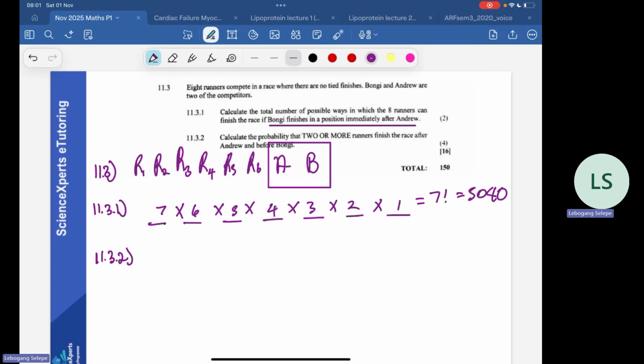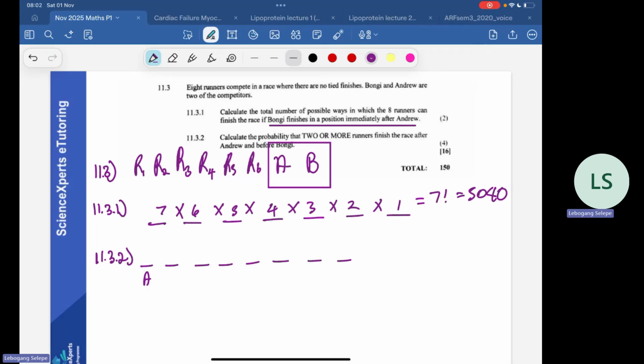Then 11.3.2, they say that we should calculate the probability that 2 or more runners finish the race after Andrew, but those 2 runners or more should be before Bongi. So in a line like this, where we have 1, 2, 3, 4, 5, 6, 7, 8 spaces, remember, Andrew is always before Bongi. Let's say Andrew is here. There should be 2 or more runners between them, right?